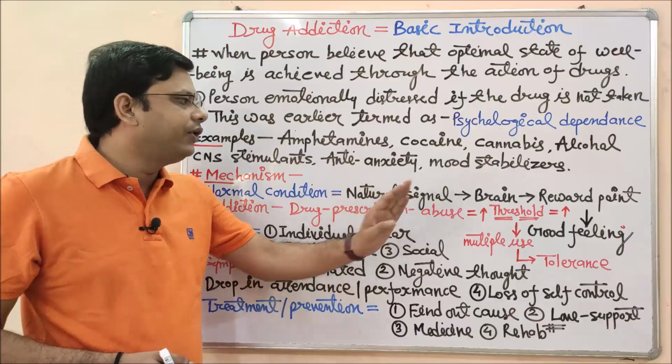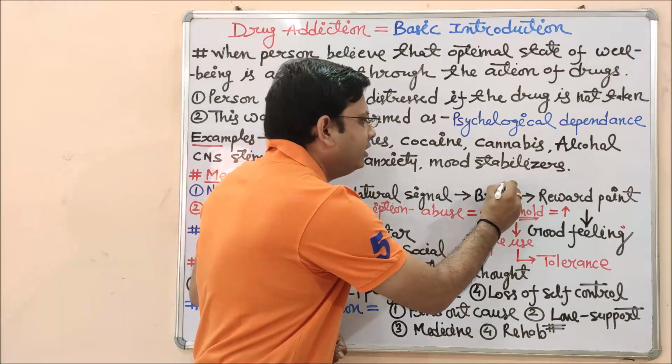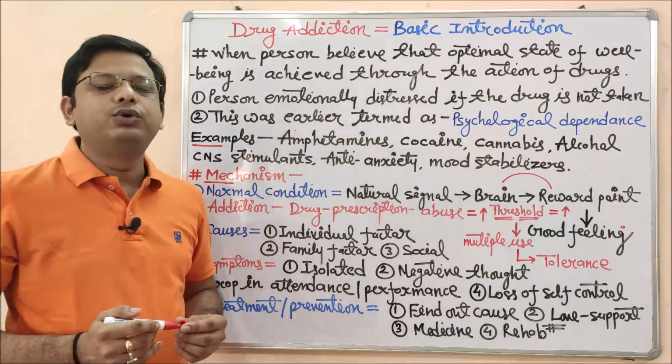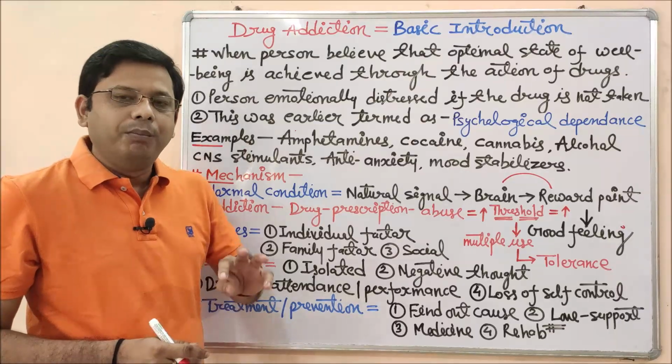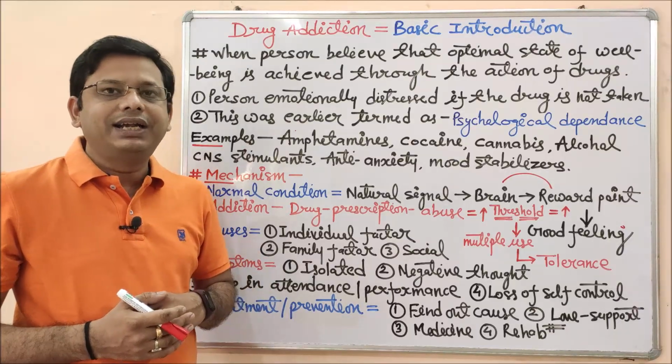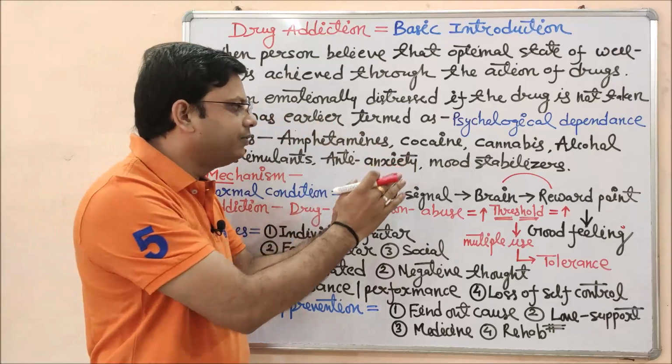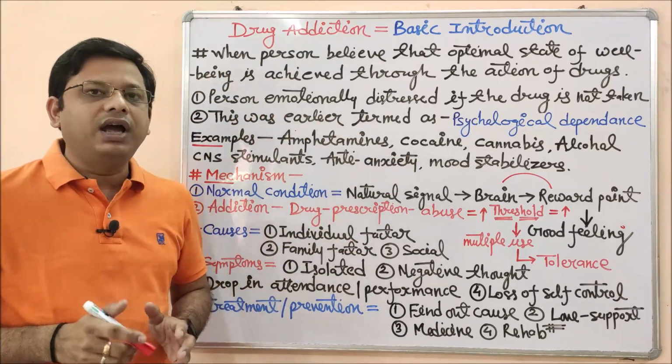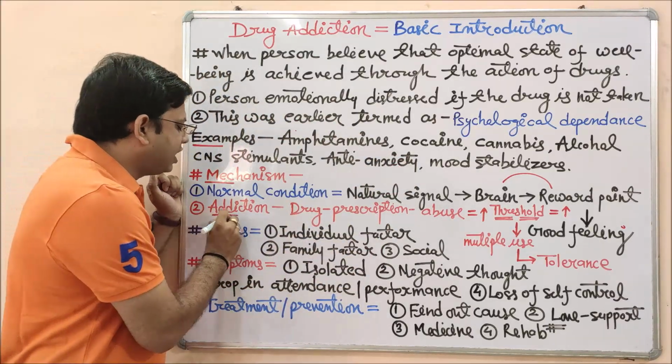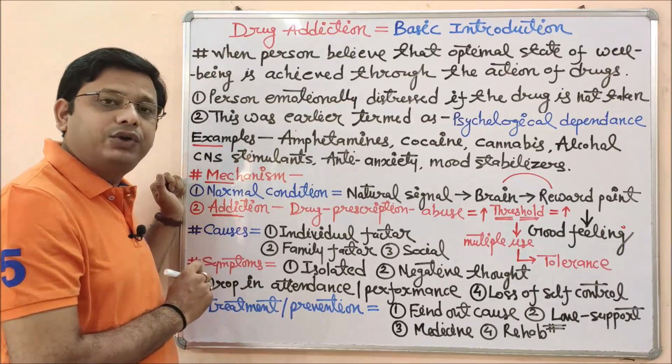This is a natural phenomenon. So what is happening here? The brain and reward point are very crucial and important for making you happy. But in cases where you are addicted to a particular drug, just to repeat this phenomenon, just to repeat this feeling of happiness, what will you start? You will start taking a particular drug which will make you happy.